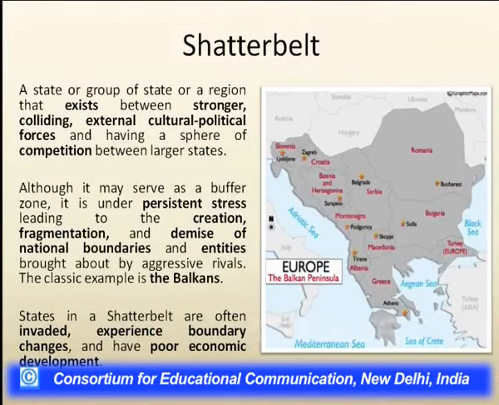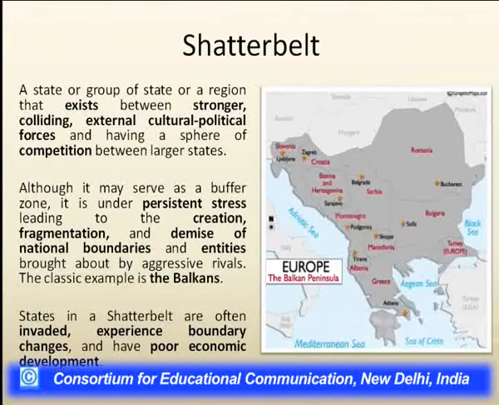And after seeing this, we should also know what the shatter belt is. A shatter belt is a state, a group of states, or a region that exists between stronger colliding external cultural or political forces, and is a sphere of competition between these countries.